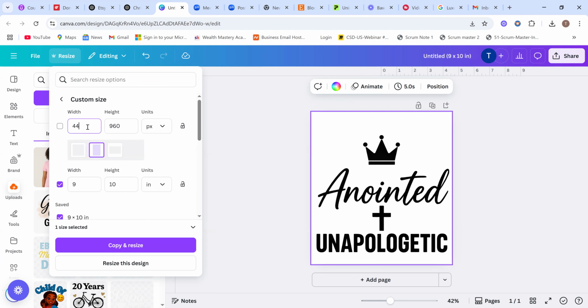4494 by 5094, right? So this is our design. 5094.